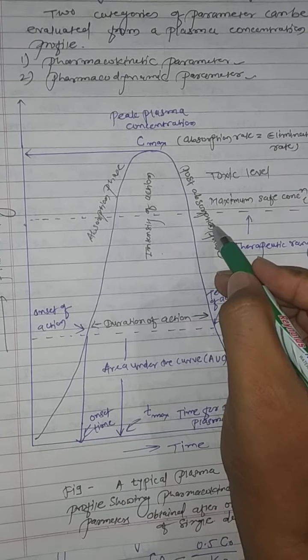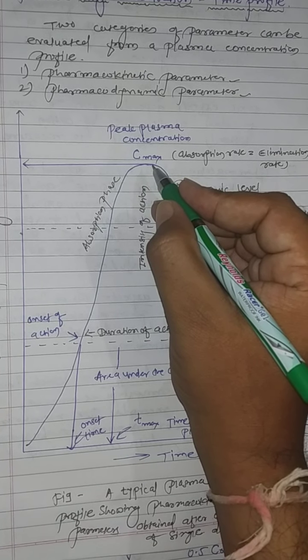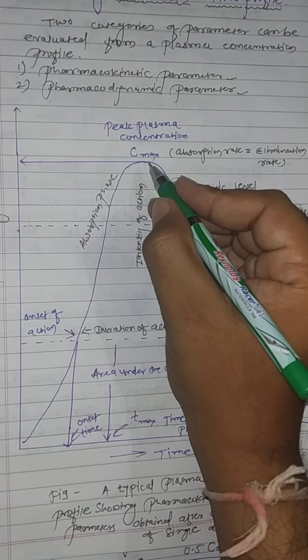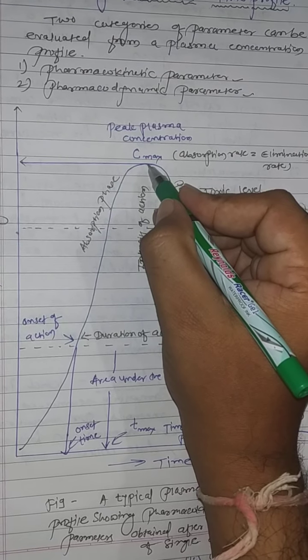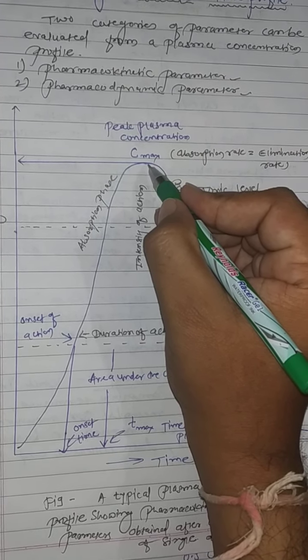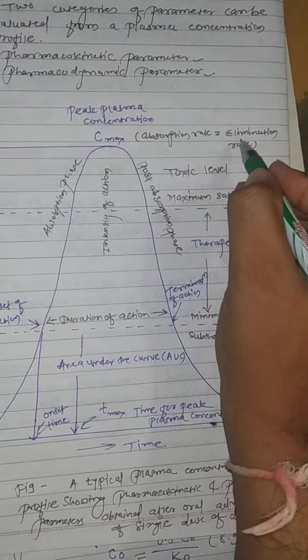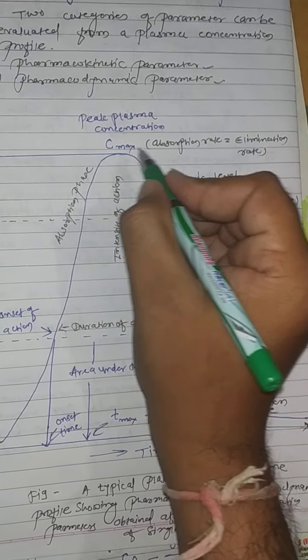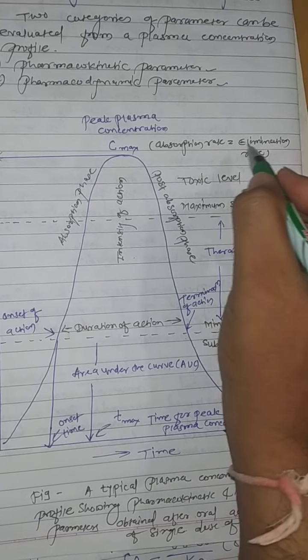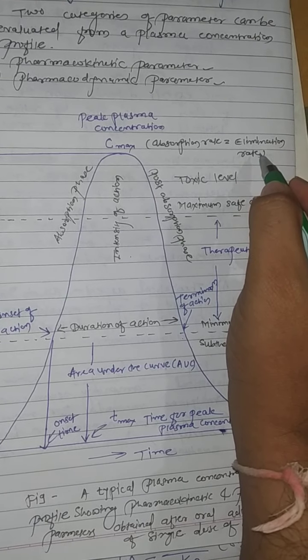As the concentration of drug rises, one point will come where the drug concentration reaches a peak level. That point is the Cmax, or simply the peak plasma concentration. Here the absorption rate becomes equal to the elimination rate.